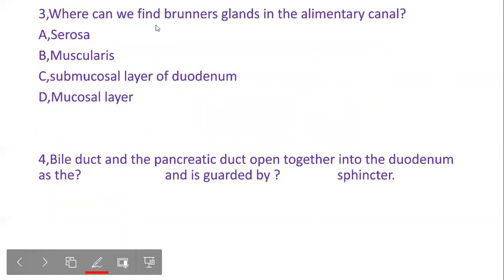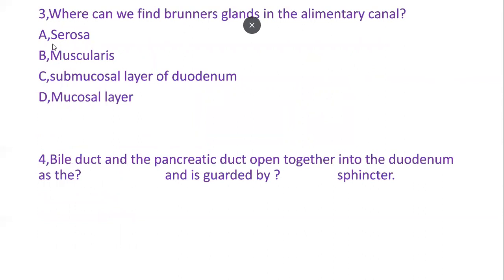Where do you find Brunner glands in the alimentary canal? Do you find them in the serosa, in the muscularis, in the submucosa of the duodenum, or in the mucosal layer? Bile duct and pancreatic duct open together into the duodenum as what? And it is guarded by which sphincter?